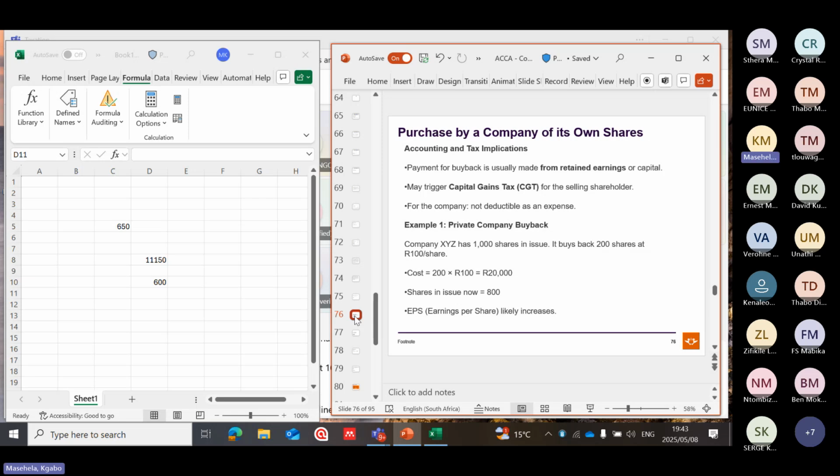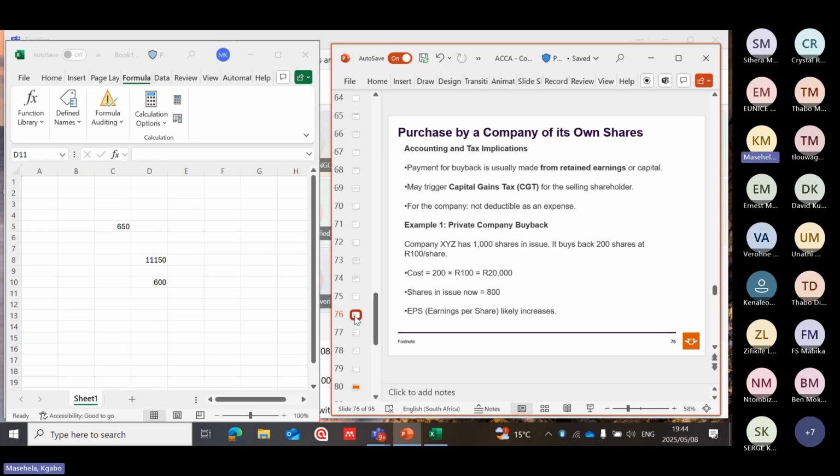Then it's 200 multiplied by 100 rands, because one share costs 100 rands and it buys 200 shares. Yes, it means the cost is 100 rands for 200, of which is 20,000. Meaning that now it is left with 800 because it has already bought back 200.